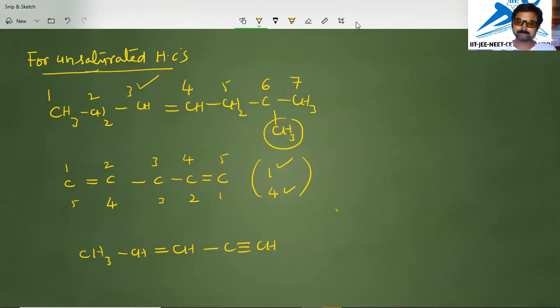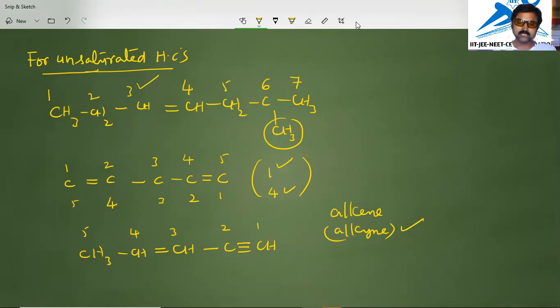So here we have alkene, we have alkyne. So we will give the name with alkyne only as per this rule. 5 carbons are there in this one. So 1, 2, 3, 4 like this is the numbering. So we will write 1, 2, 3, 4, 5. We'll write from right to left. Triple bond is important here.